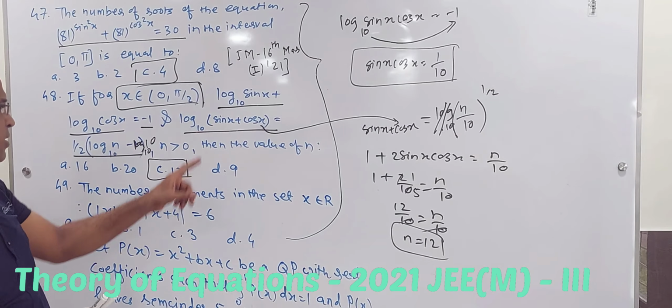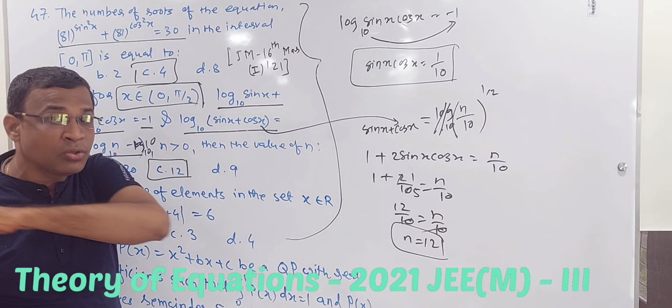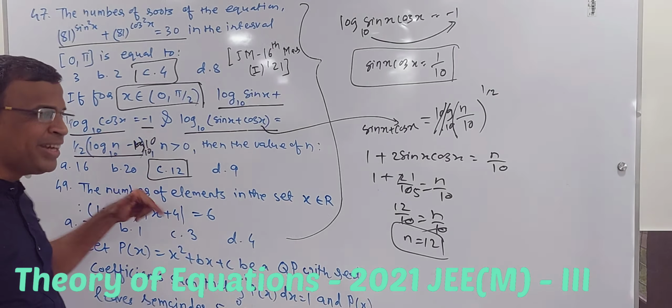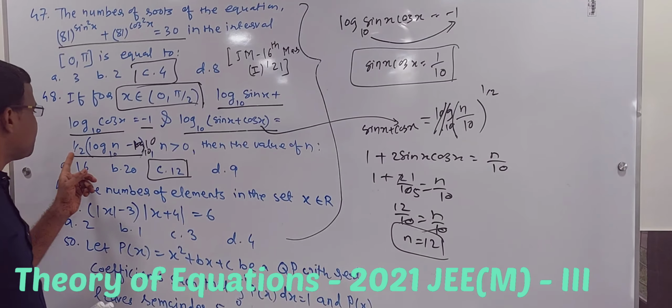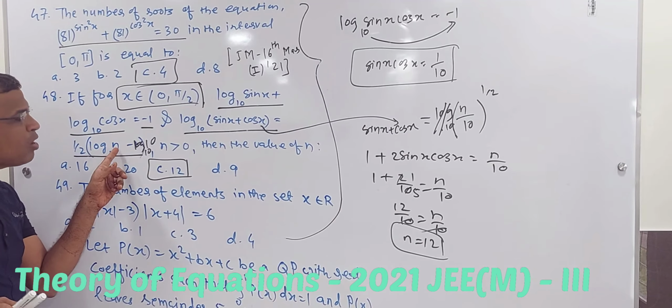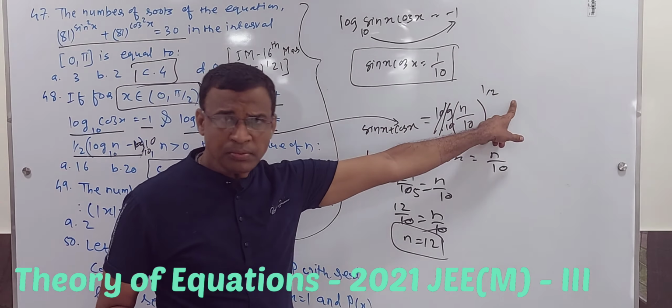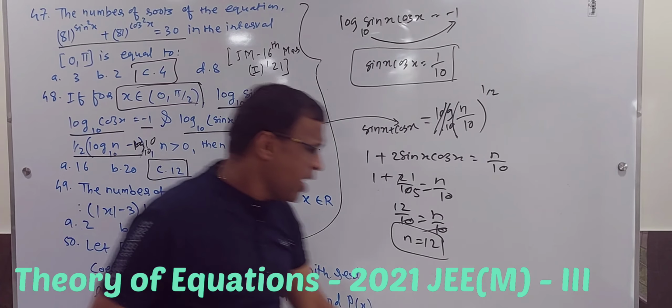The second relation I can't solve directly because log of m plus n has no identity. So the only way to solve this is to create log on the other side, and taking anti-log will cancel the log. So creating log here means applying log m minus log n, so log m by n, and the half is shifted to the top. That is again a log rule. Then cancel the log on both sides and you can solve it. I hope this is fine.